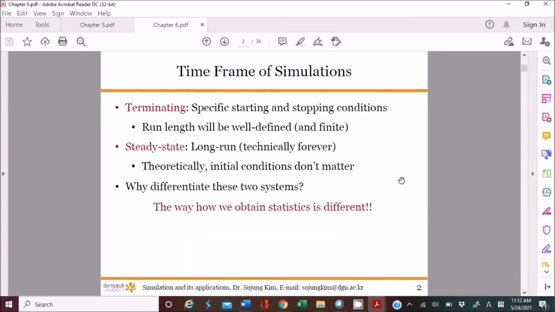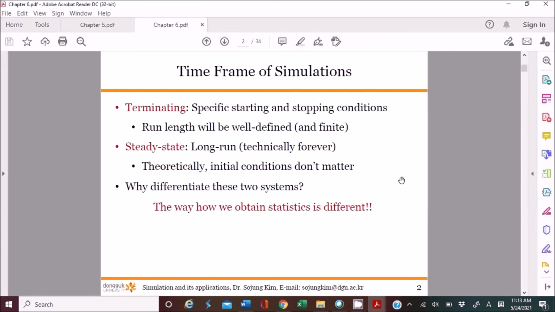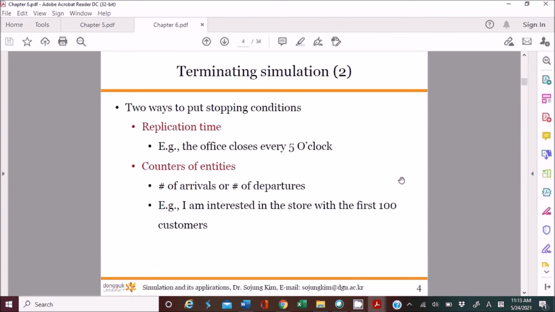Okay, so we have terminating simulation models and steady-state simulation models. The call center model is a terminating simulation because we specify the starting time and stopping time. If you want to run the simulation forever, then you can consider the steady-state simulation. I will also address the definition of the warm-up period. Particularly for the steady-state simulation, you need to remove the warm-up period, so please review this material if you have any time.